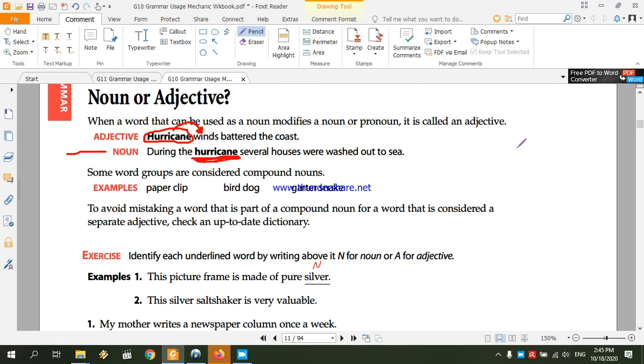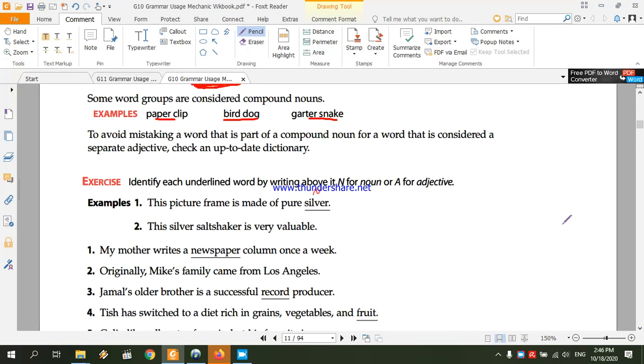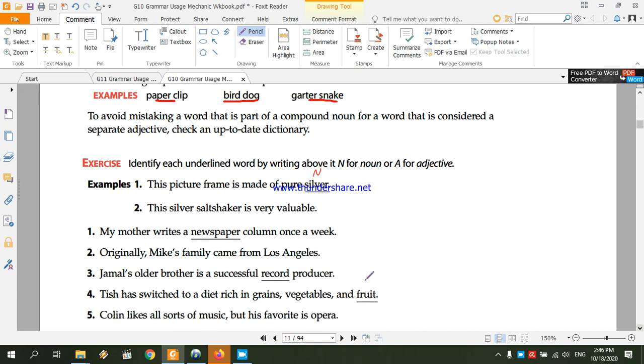What's the difference between a noun working as an adjective and compound nouns, such as paperclip, birdhouse, garter snake? In this case, you'd have to check with an updated dictionary. This is the only way you're going to differentiate between a normal compound noun and a noun working as an adjective. So let's take a look at some examples so we can understand more deeply.